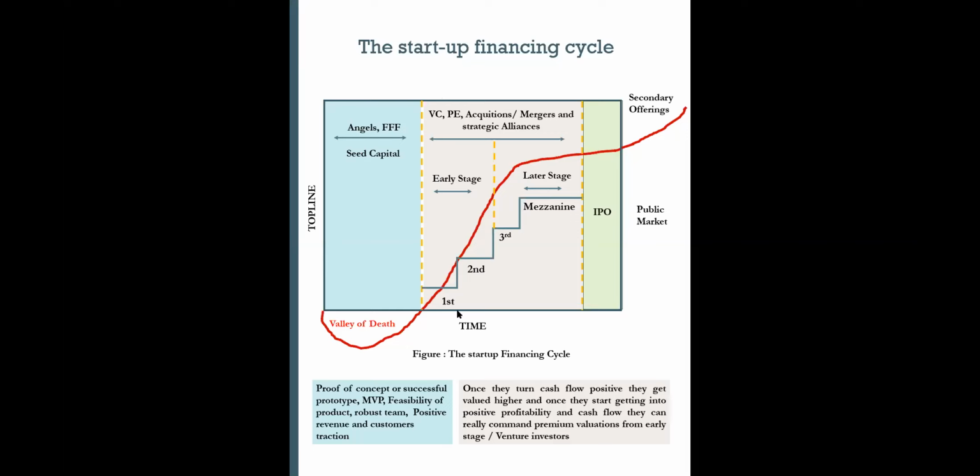Once you move from the first stage to the second stage, there are a lot of VC firms under this category. There are a lot of early stage investors. There could be growth capital investors, or there could be later stage investors, right? So as you step up the ladder moving forward, you will be exiting from the investors who will be on board going forward. And once the later stage comes, then you will be exiting through an IPO. It's a normal industry cycle, I must say. You can't target an IPO just because you invest in seed capital. So these are the normal steps you have to follow.